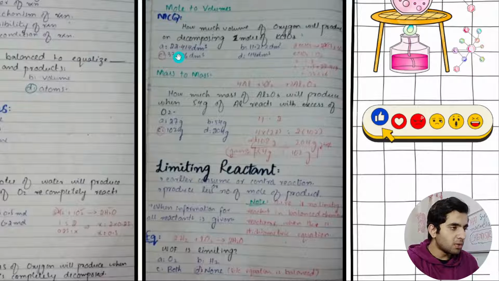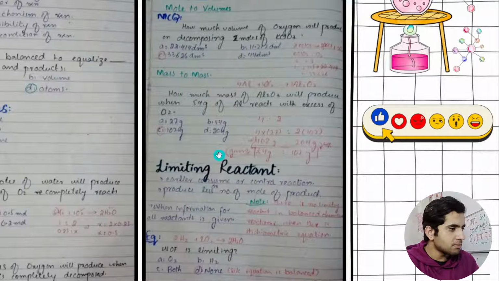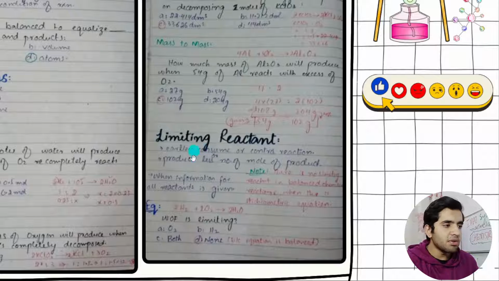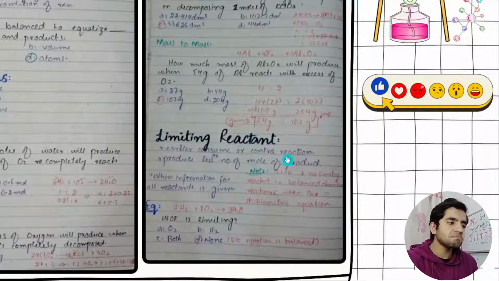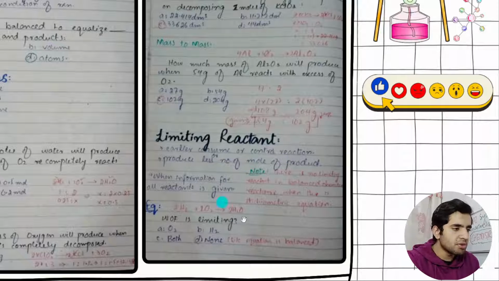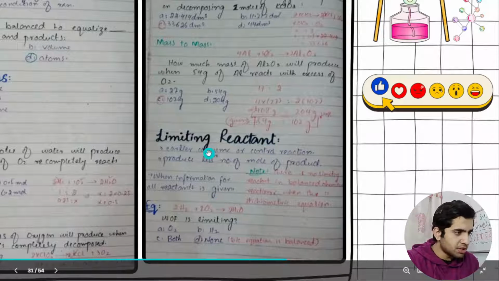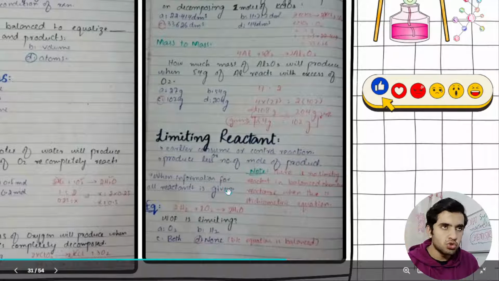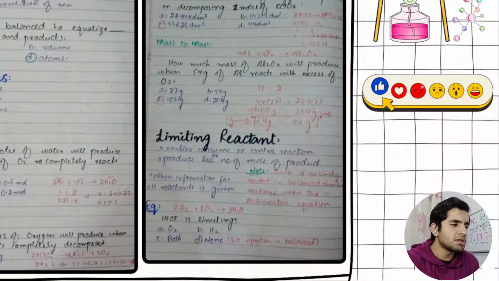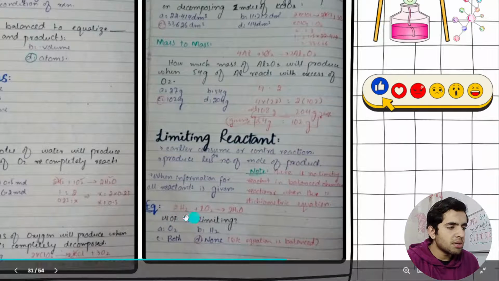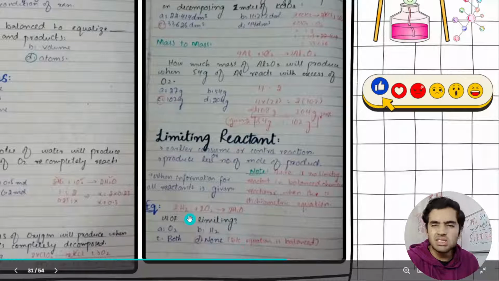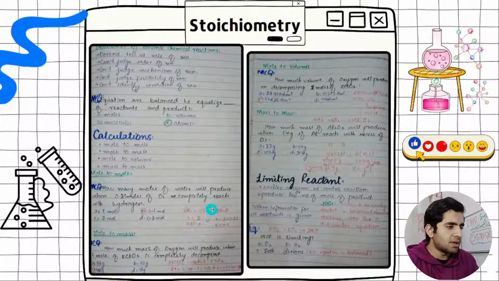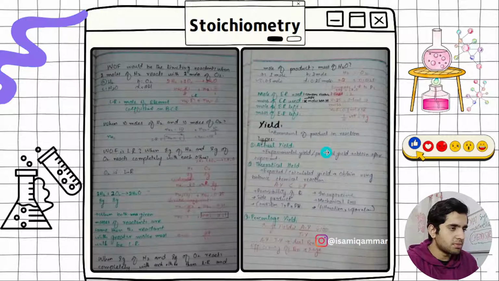Then we have a mole to volume example, and then a mass to mass example. Next we have limiting reactant. What is a limiting reactant and how do we find it? The formula is on the other page. What is a limiting reagent? The one that is consumed earlier in the reaction is the limiting reactant. This is the example: which of the following is the limiting reactant in H2O? In a balanced chemical equation there is no limiting reactant, but this is an assumption.